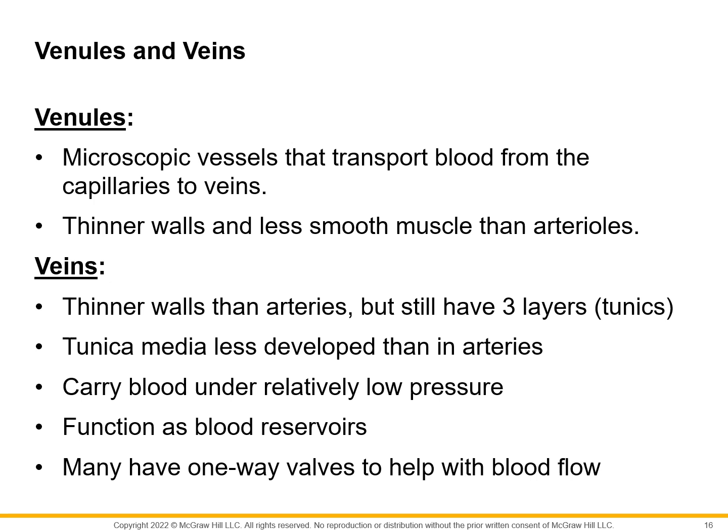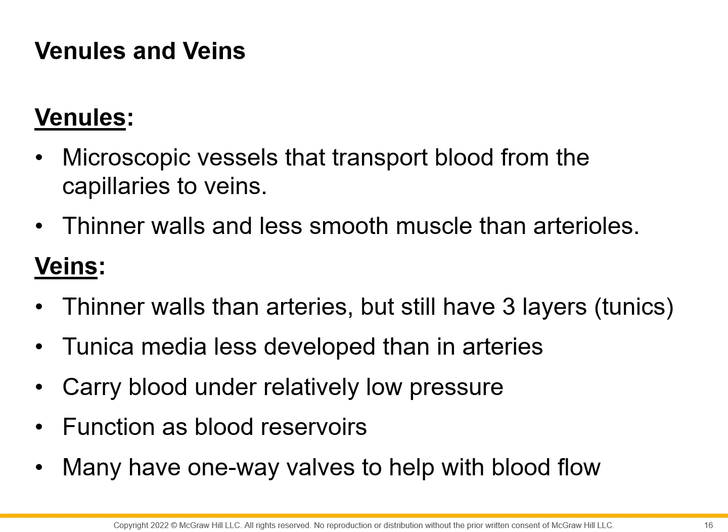Okay, we talked about arteries, arterioles, and capillaries. Now let us continue our description of the blood vessels, the organs of the cardiovascular system, and talk about the venules. Venules, we said, are microscopic vessels that transport blood from the capillaries into the veins, and they are thinner than the arterioles. The veins are also thinner, but they still have the three types of tunics, and we said that they have valves in the inner wall. The tunica media is smaller, not similar to the arteries.